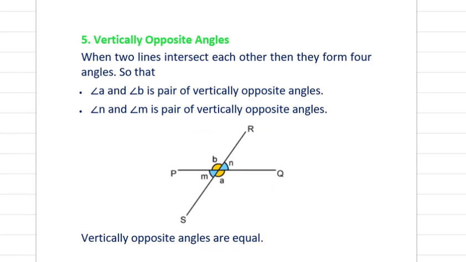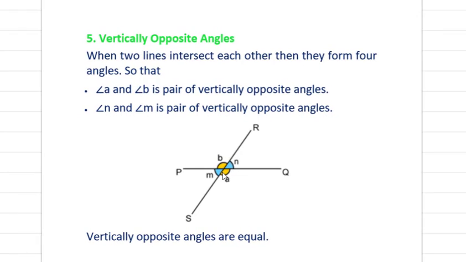So next one is the vertically opposite angle. Whenever two lines intersect each other, then they form angles. Now here these two yellow ones are equal. So these two will be vertically opposite angles, and M and N will be equal. The blue ones are also equal because both of these are vertically opposite angles.